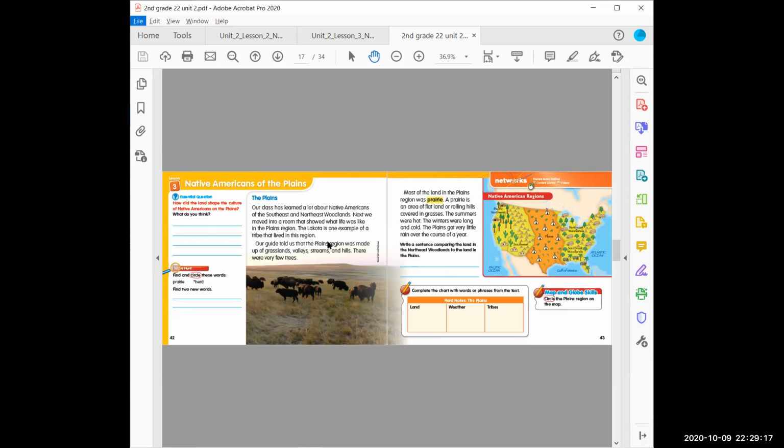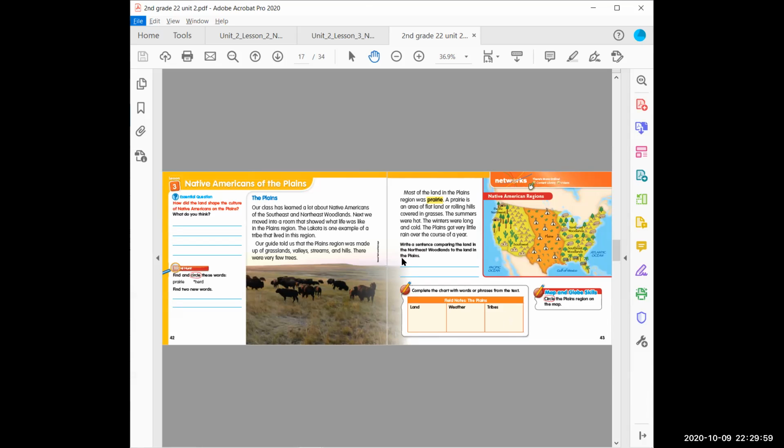Okay, so take a minute to write a sentence comparing the land in the Northeast Woodlands to the land in the Plains. You can take a look at the Northeast Woodlands over here. You can take a look at the Plains over here. Now, during the reading, it does tell us quite a bit about what the land is like, about the weather and climate, and it tells us about the tribes. So on this first page is where you're going to find information about which tribes live in that region. We're going to find a good amount of information here about the land and some more information up here. And then the bottom part of this paragraph tells us about what the weather is like over there.